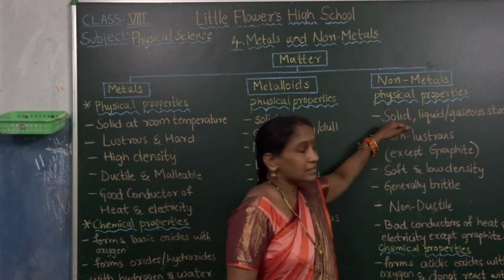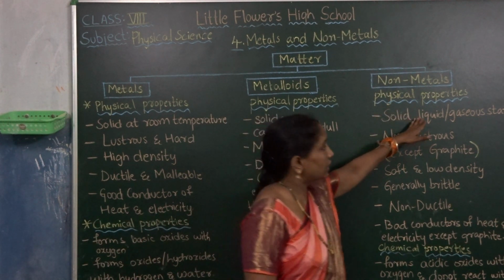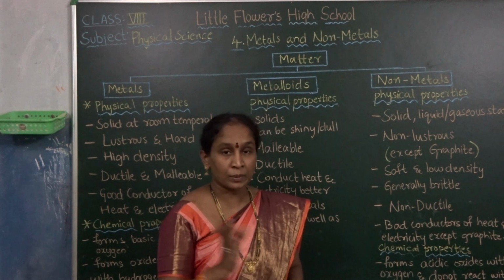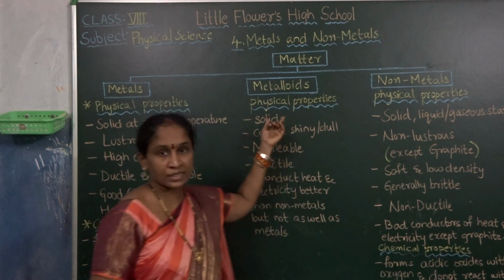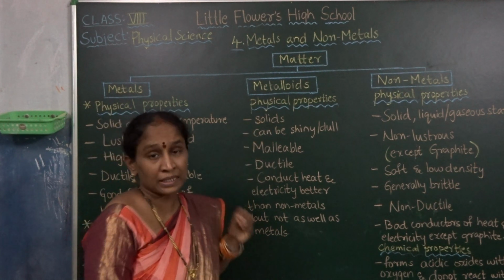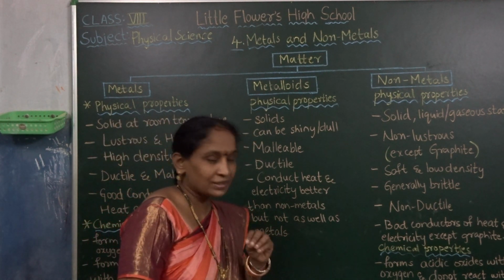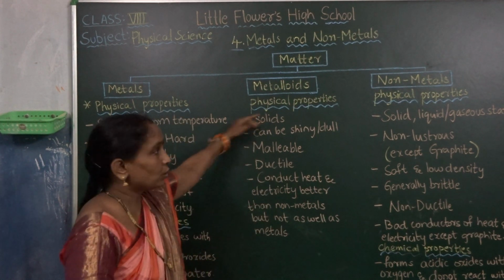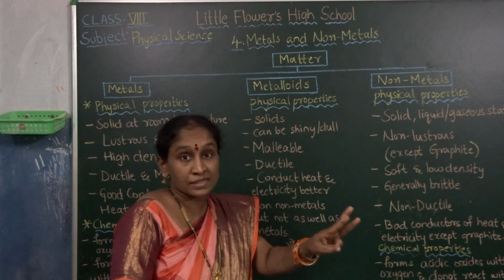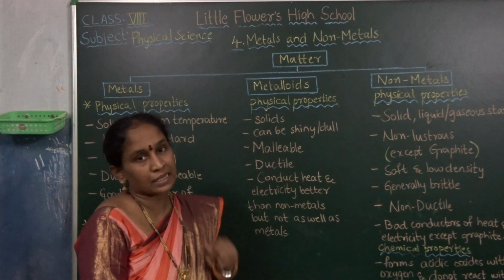In non-metals, some are solids, some liquids, and some gases. These non-metals exist in 3 states. Metalloids do not exist in 3 states, only in the solid state. Only non-metals exist in 3 states: solids, liquids, and gases.